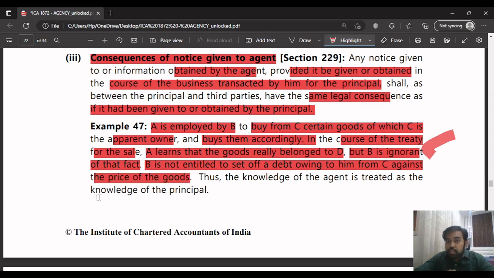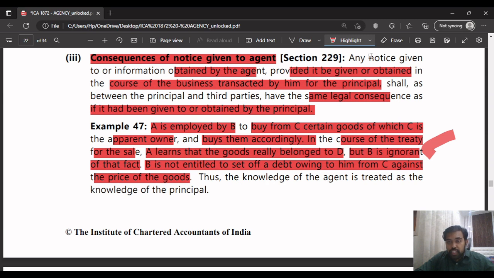Instead of giving the price, he would say I set off the debts which you owe me against the goods I purchase from you. Here he can't set off, because the principal doesn't know that the goods do not belong to C. They belong to D, some other person. Here C does not own the goods itself.